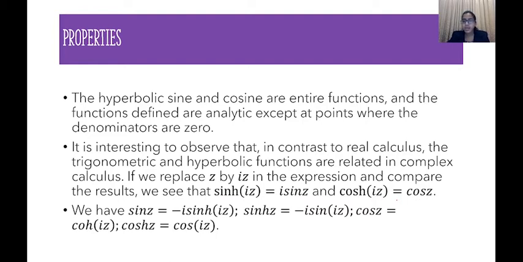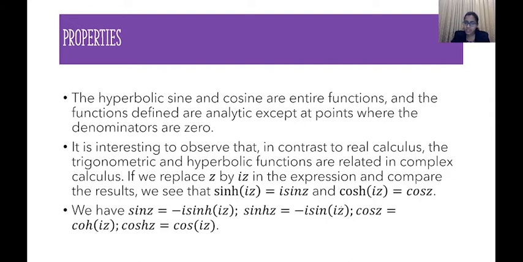Just try out these equations, whether they are true or not. Similarly, using the exponential definition, we can easily see that sin z is minus i sinh(iz), and sinh z is minus i sin(iz).